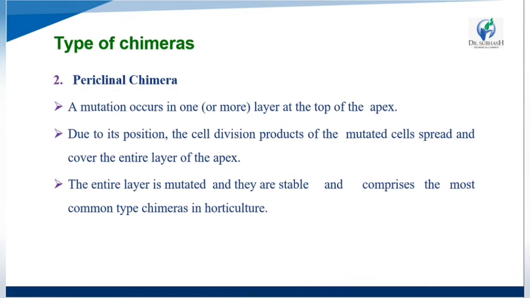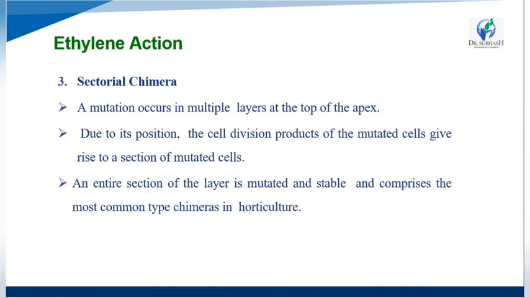So at the top of the apex, one or more layers. Due to this position, the cell division products of the mutated cells spread and cover the entire layer of the apex. So the entire layer is mutated and stable, and they comprise the most common type of chimeras in horticulture. Now we see the third type, that is sectorial chimeras.